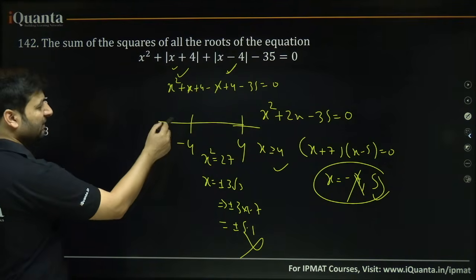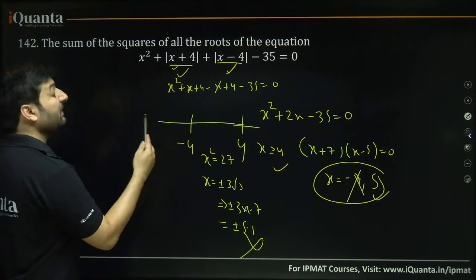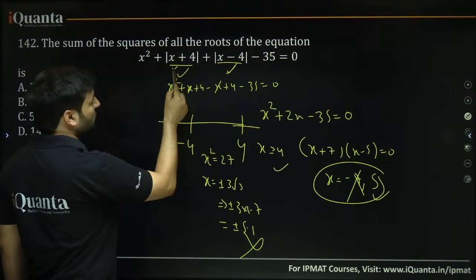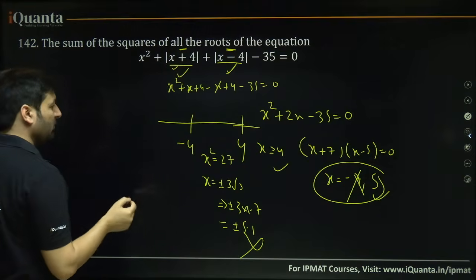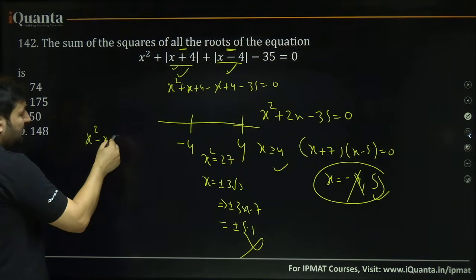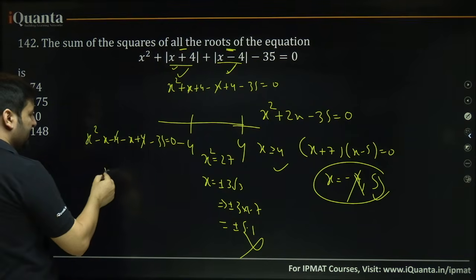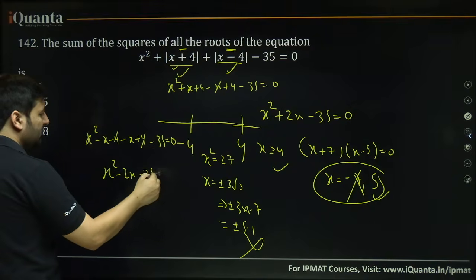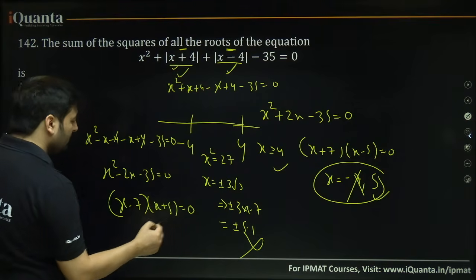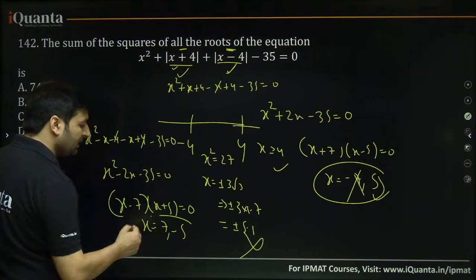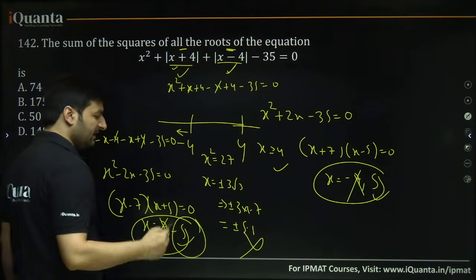Below minus 4, take any value, minus 5. Here, minus 5 plus 4 is a negative thing inside the modulus, and minus 5 minus 4 is a negative thing inside the modulus. Both modulus will open with a negative sign. So x square minus x minus 4 minus x plus 4 minus 35 equal to 0. 4 cancels, x square minus 2x minus 35 equal to 0. So here the factorization will be like this, (x minus 7)(x plus 5) equal to 0. There will be two values, 7 and minus 5. Which value is below minus 4? It is only minus 5, not 7. So only two roots are possible over here, minus 5 and plus 5.